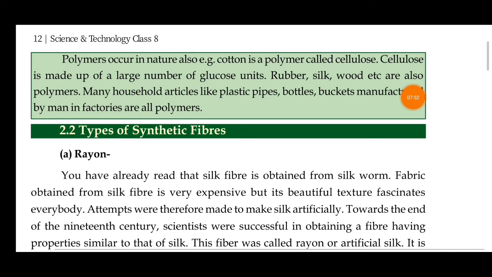Cellulose is made up of a large number of glucose units. Rubber, silk, wood, etc. are also polymers. Many household articles like plastic pipes, bottles, buckets manufactured by man in the factories are all called polymers. They are joined together with machines and made into one particular material. In that way we can change that polymer into any form, so that we use it in our day to day lives. So that is called a polymer.